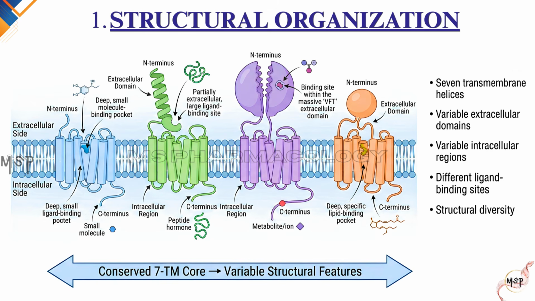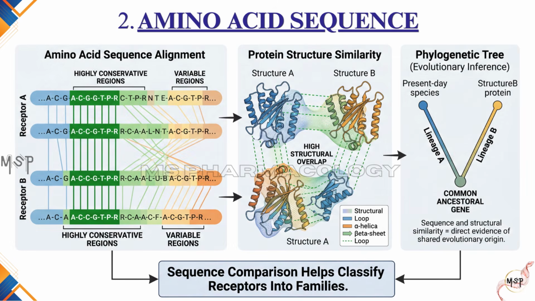These structural differences influence how receptors recognize ligands and initiate signaling. The second criterion is the amino acid sequence. Receptors with similar amino acid sequences usually share similar structural features and often evolved from a common ancestral receptor. Comparing amino acid sequences allows scientists to group closely related receptors into the same family.